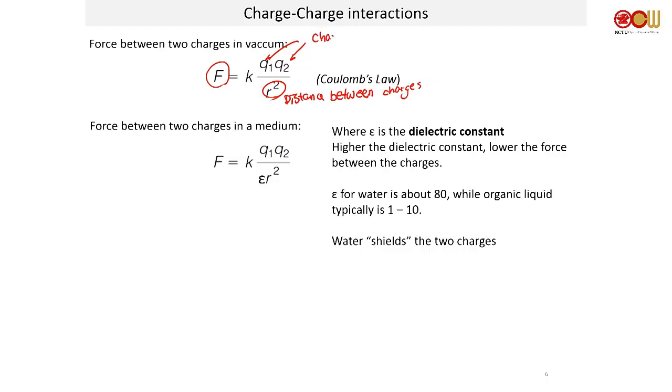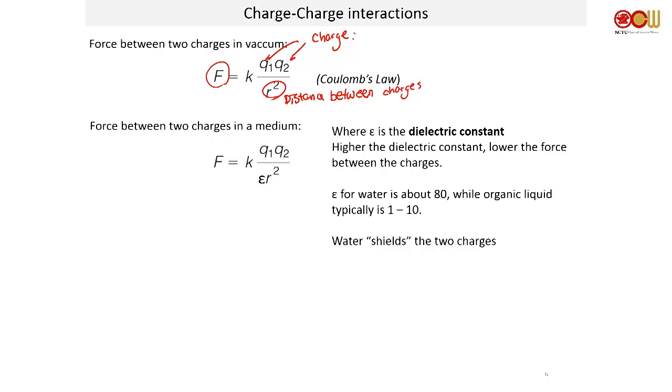Charge over the distance, right? So obviously, if the charges have opposite signs, force is negative. Okay. Now, it turns out Coulomb's law is really ideal. It happens in a vacuum. Of course, we're not in a vacuum. When we're talking about biochemistry, things are pretty much always in water.